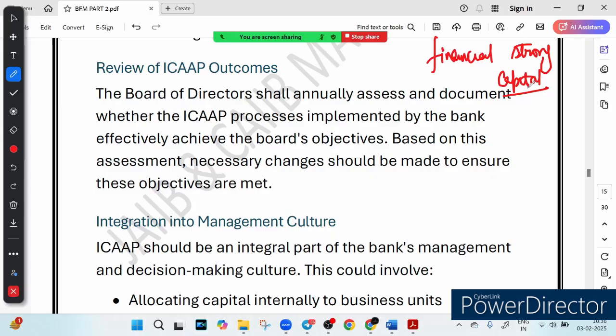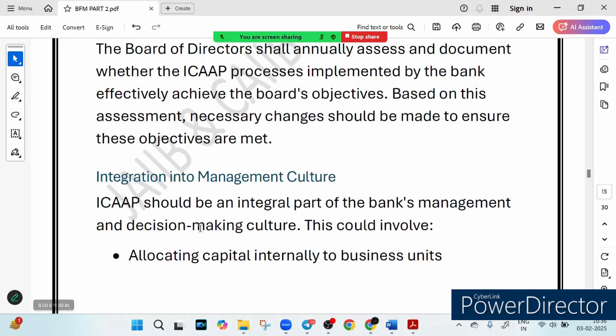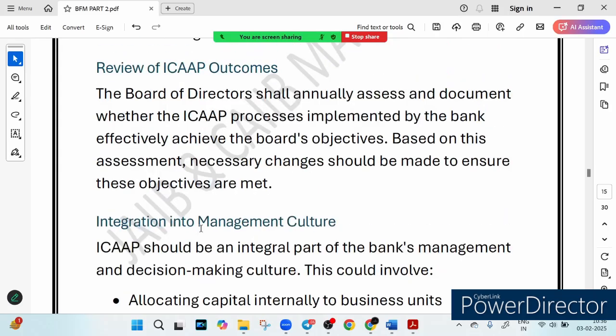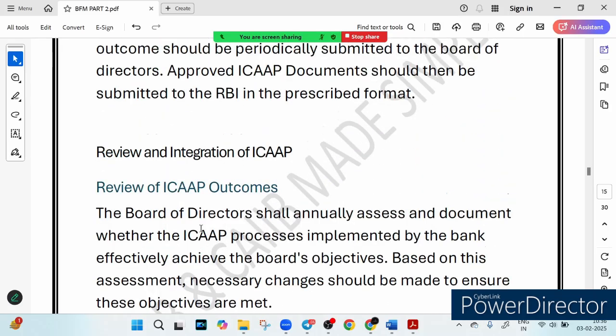So the next question is, why does it matter? Because it keeps the bank accountable, right? That is the first reason. The second reason is that it ensures the regulator can step in if risk goes out of control. Suppose risk goes out of control, then the regulators can step in.